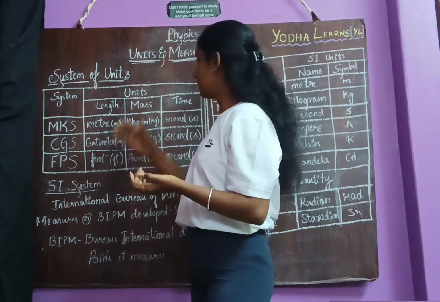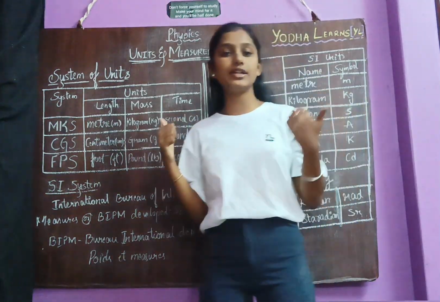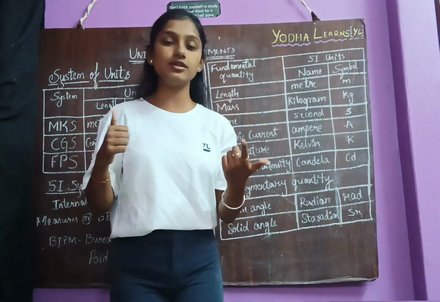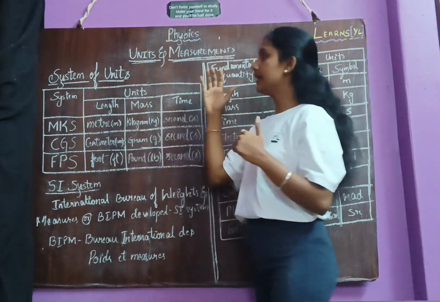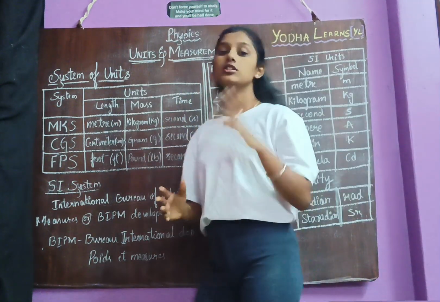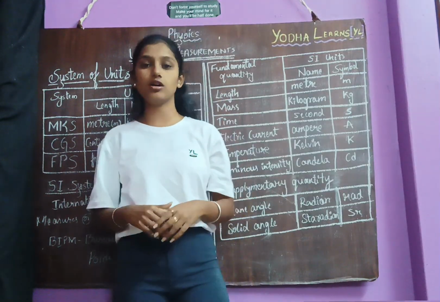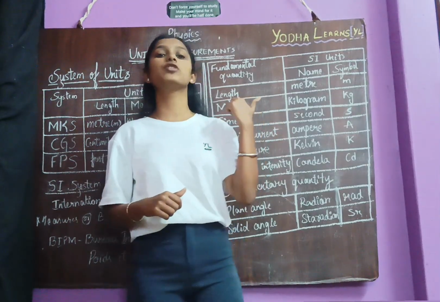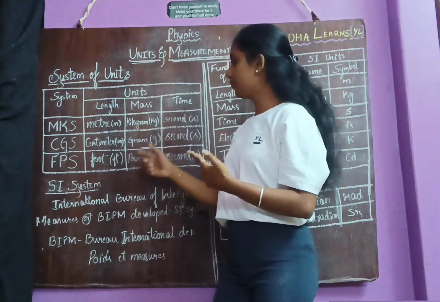Okay? So then, a system of units. It is nothing but a combination of derived and fundamental or base units. Then in the system of units, there are three types of units. Three types of system of units: the MKS system, the second one is CGS system, and the third one is FPS system.